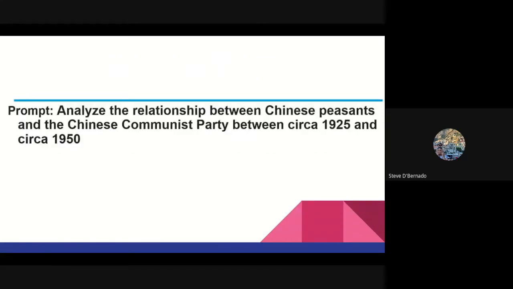Here we go, people. Analyze the relationship between Chinese peasants and the Chinese Communist Party between 1925 and 1950. So now, immediately, when you see two dates, that's the biggest clue: change and continuity over time. So I would immediately run through the 7 documents and look at the dates. You might see 4 dates that are closer to 1925, probably between 1925 and 1935. And then you'll see maybe 3 documents that are closer to 1950. And you go, boom, there it is. Change and continuity. Now I know what to do.